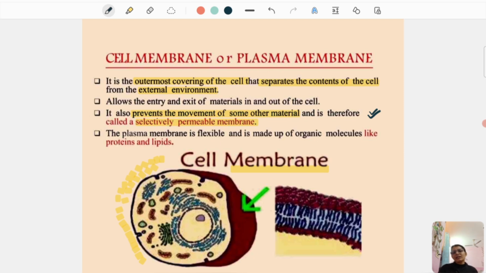If it had been made up of inorganic molecules, it would have been rigid. Since it is made up of organic molecules like proteins and lipids, it is flexible. This is an important point: what is the cell membrane made up of? Proteins and lipids.